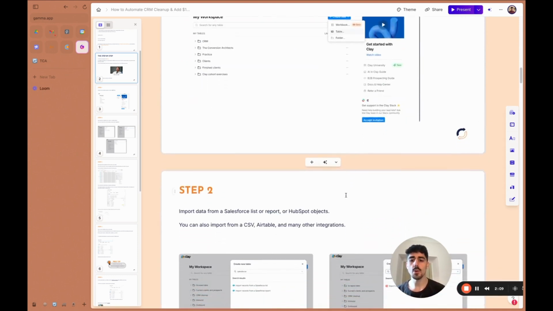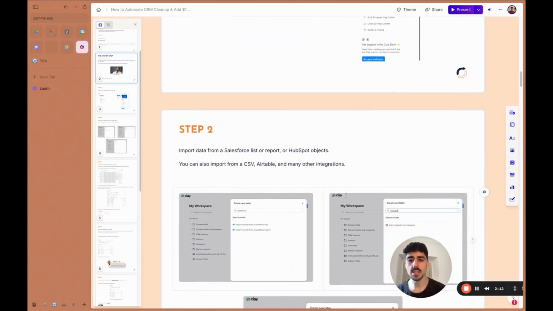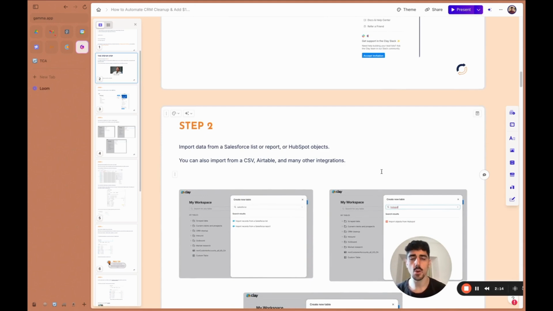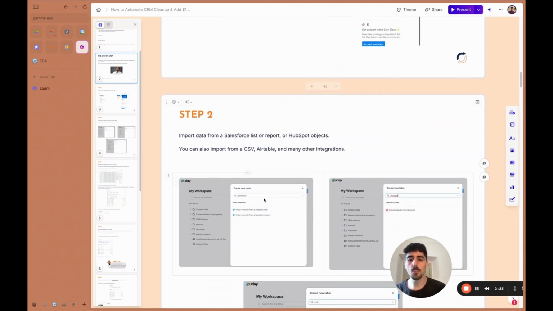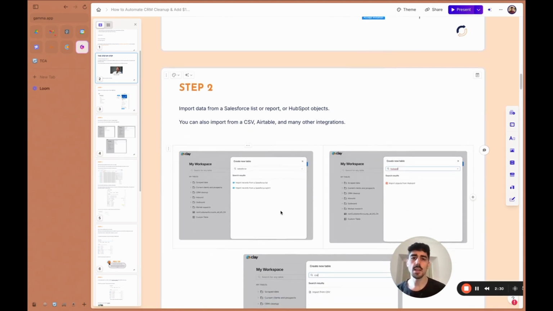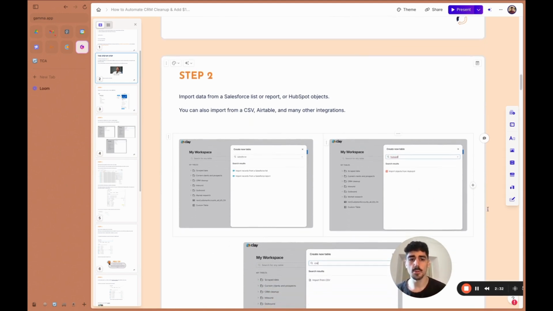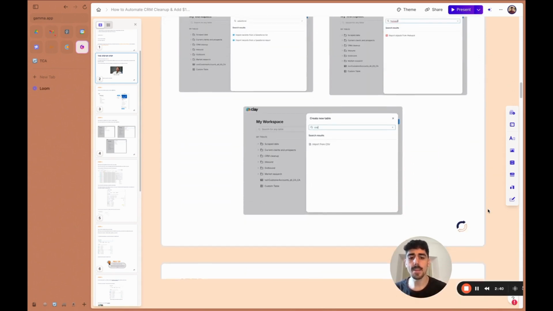Now, step 2, you import data from your Salesforce list or report or HubSpot objects. So you have data in your Salesforce in a list that you want to clean up automatically, and you just import it. Once you click on create new table, it's going to show you a pop-up. You search Salesforce or you search HubSpot in the pop-up menu, and you'll be able to import the leads from a list on Salesforce or objects on HubSpot. As simple as that. You just have to select and connect your CRM to Clay, which is super simple. I'm not going to go over this here.